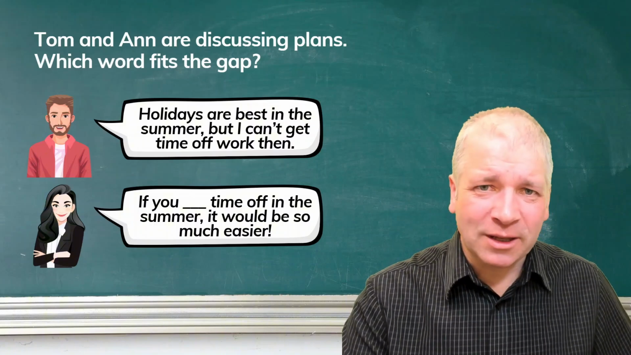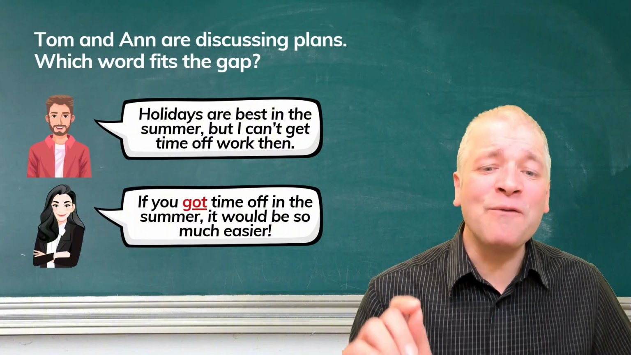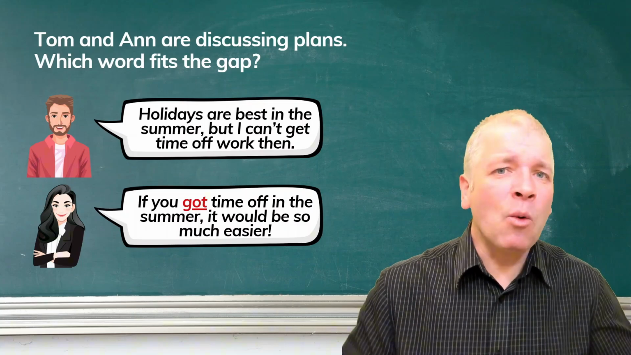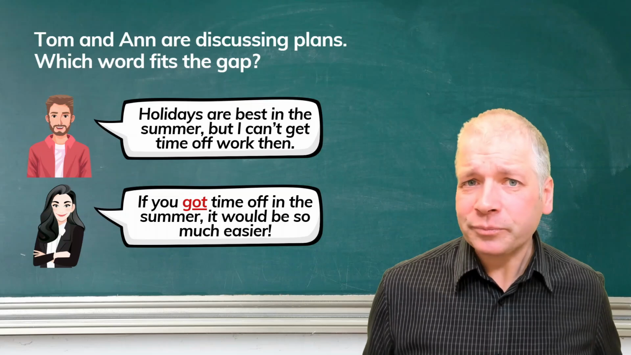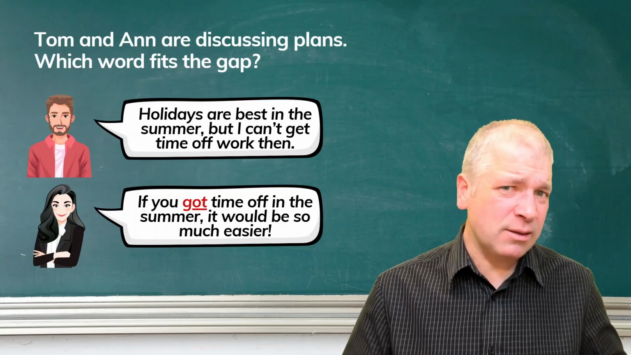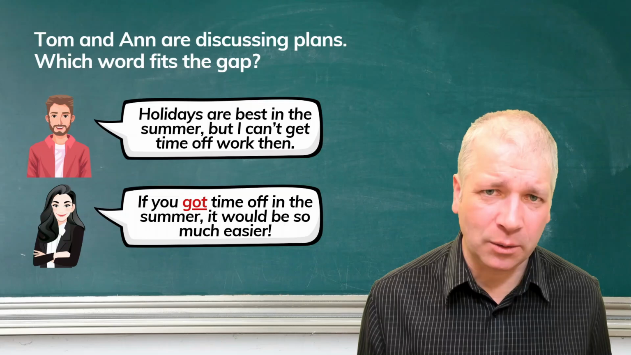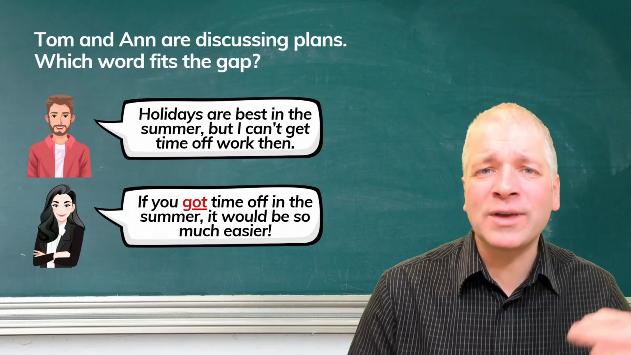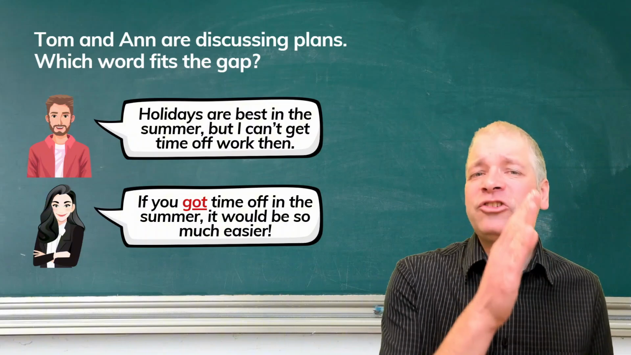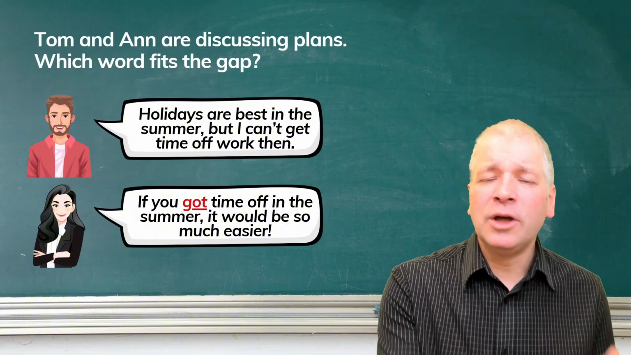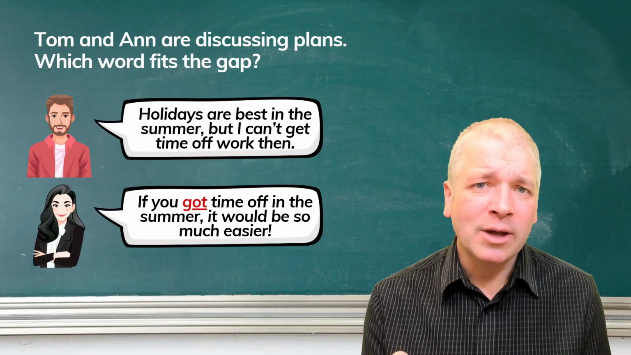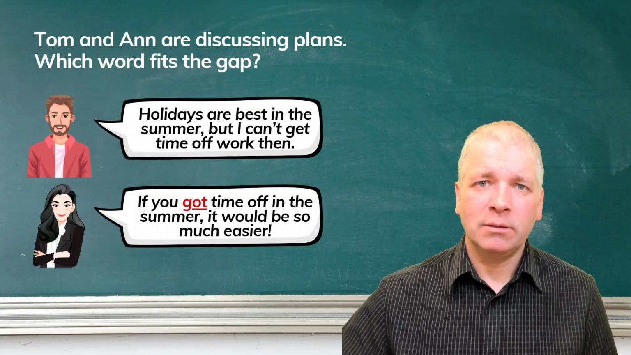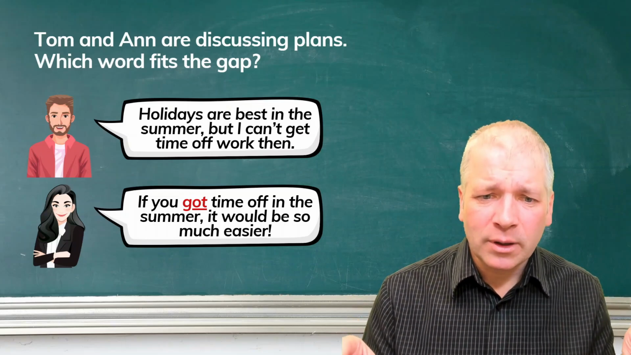Well, there's a few possibilities, but this is one of them. If you got time off in the summer, it would be so much easier. Now, why did we use got? It's because this is unreal. It's hypothetical. It comes from the verb get, and it's the past simple of get. But we often shift from the present simple to the past simple in time to create unreality in what we're saying. Let's think about it in more detail.